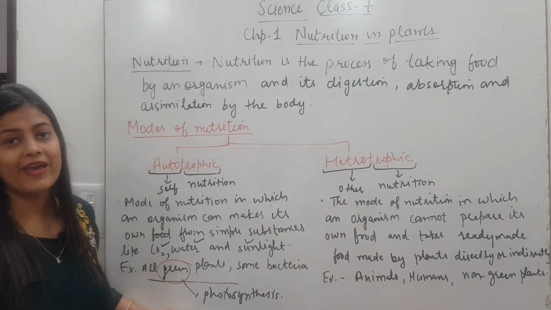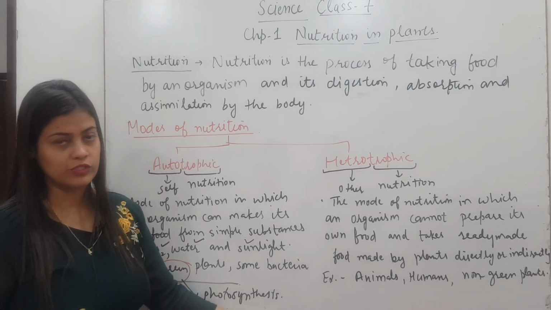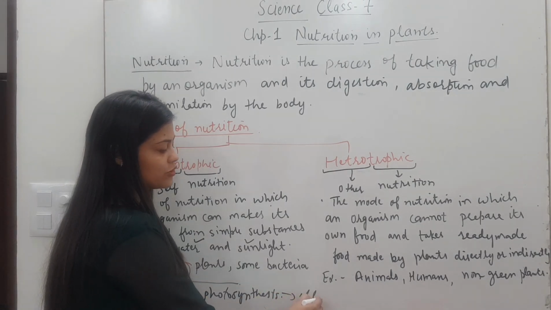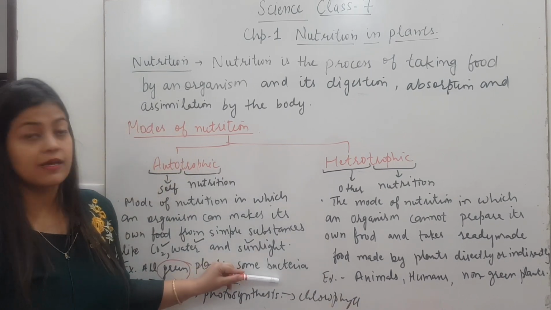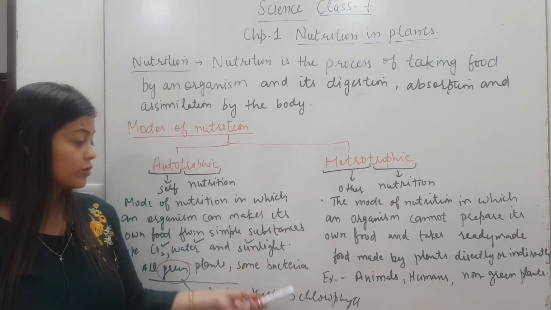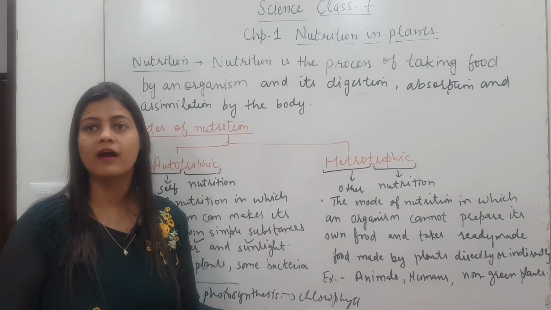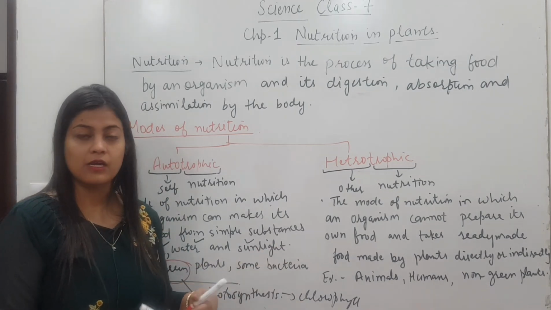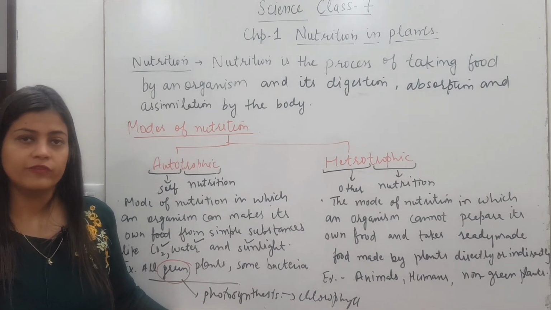That is why I have mentioned the green plants here, because they can prepare their food by photosynthesis, and the green color is because of chlorophyll present in them. And the second example is some bacteria. Can you imagine there are some bacteria which can prepare their food because they also have chlorophyll like plants? They are called cyanobacteria, but they are not in your syllabus now. We will take them up in higher classes. Okay. So this is called the autotrophic mode of nutrition.